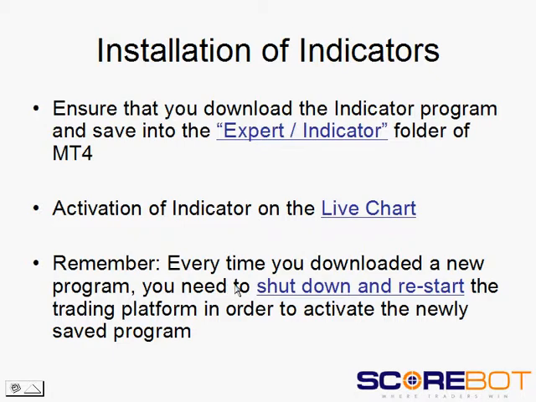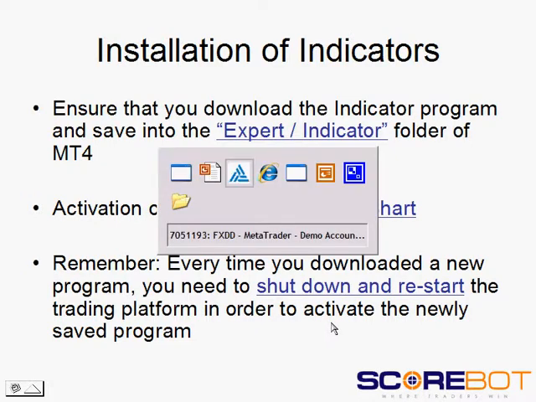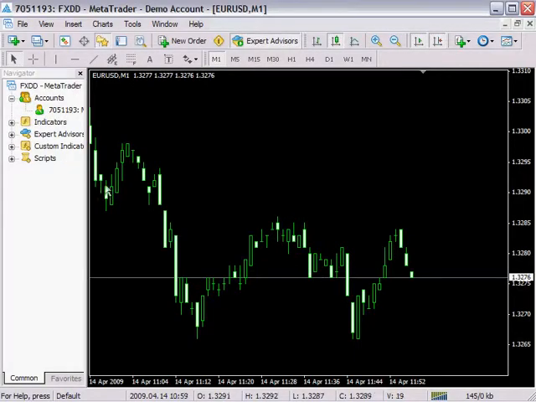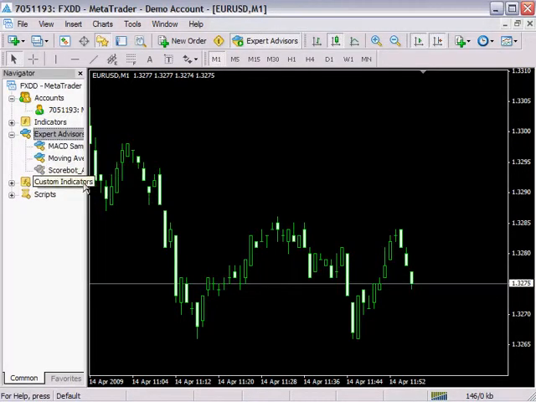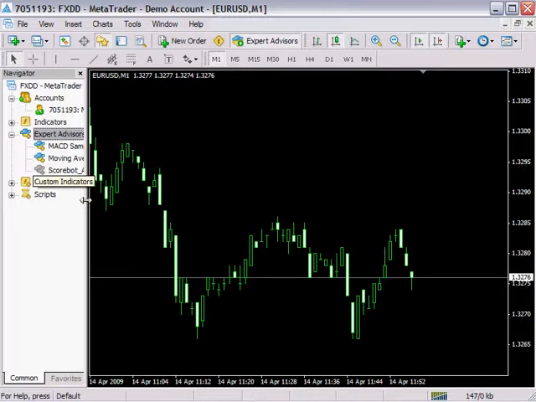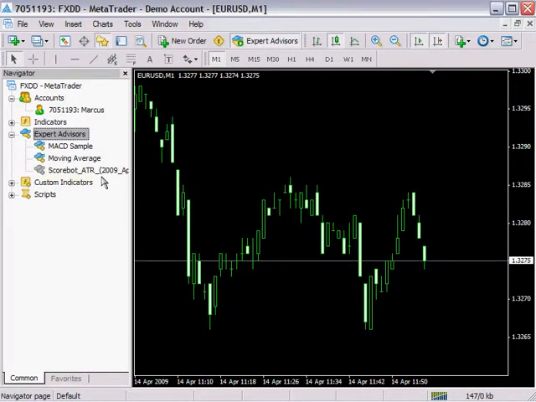Always remember, every time you download a new program, you need to shut down and restart your trading platform in order to activate the newly saved program. For example, in this case, after you have saved into the folder, you will start to see this particular program appear here.